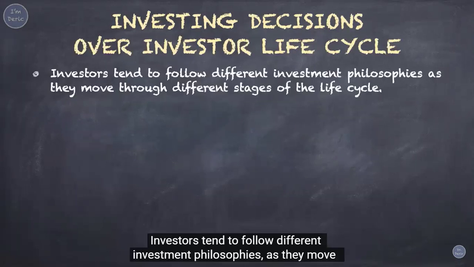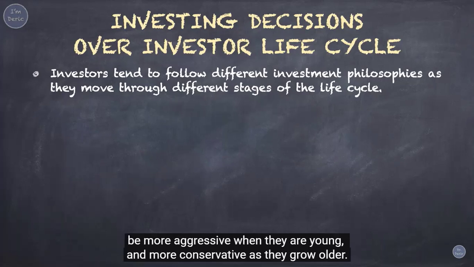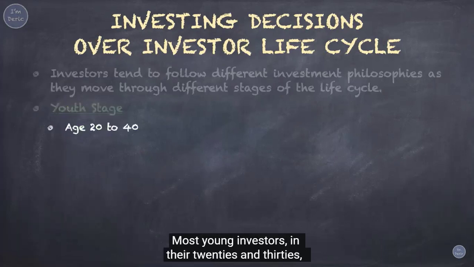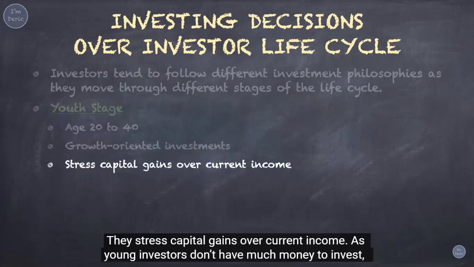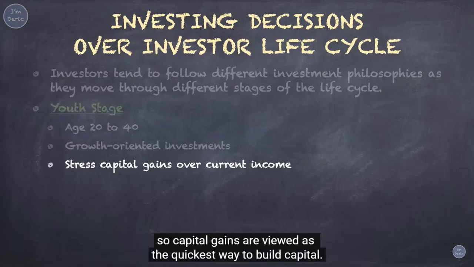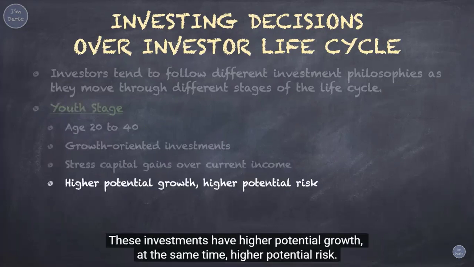Investors tend to follow different investment philosophies as they move through different stages of the life cycle. Generally speaking, most investors tend to be more aggressive when they are young, and more conservative as they grow older. Most young investors, in their 20s and 30s, tend to prefer growth-oriented investments. They stress capital gains over current income. As young investors don't have much money to invest, capital gains are viewed as the quickest way to build capital. These investments have higher potential growth, at the same time, higher potential risk.